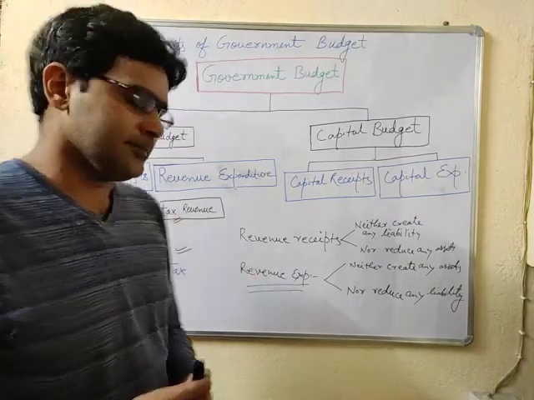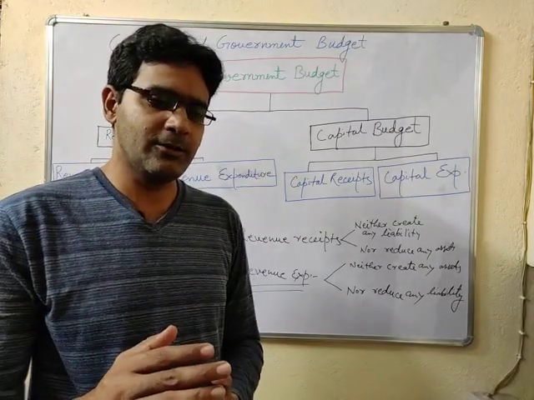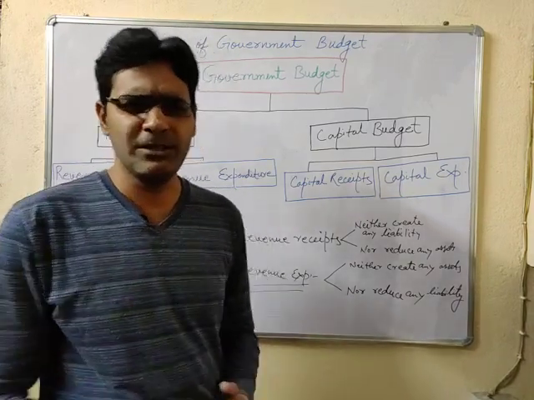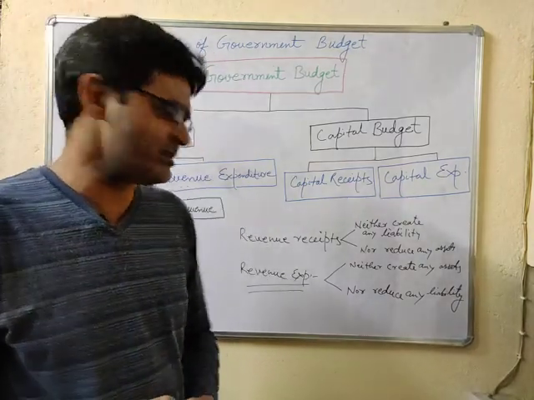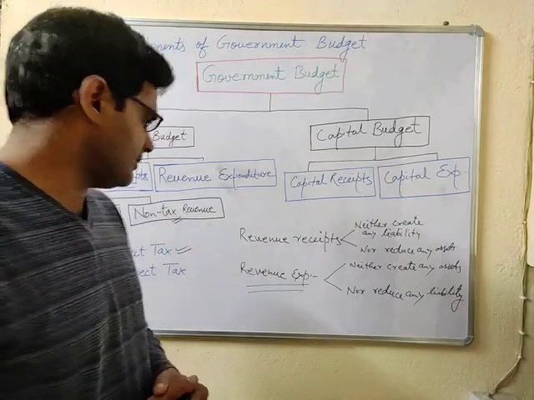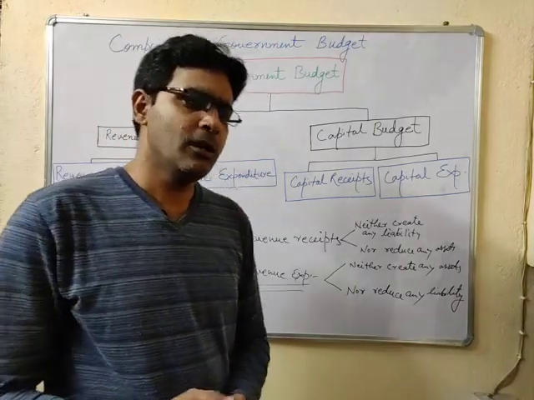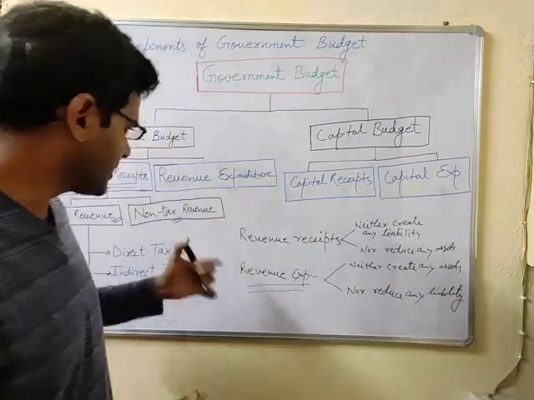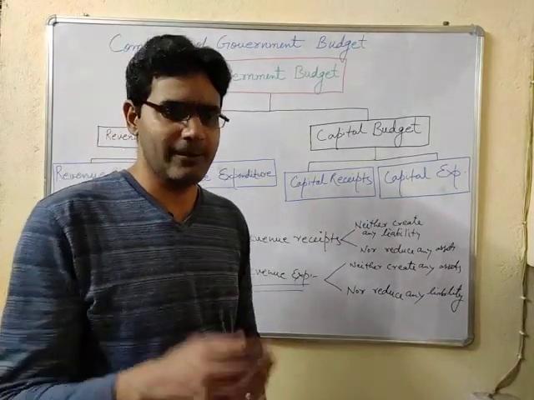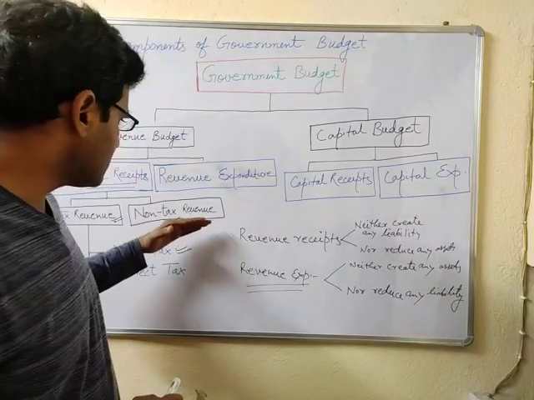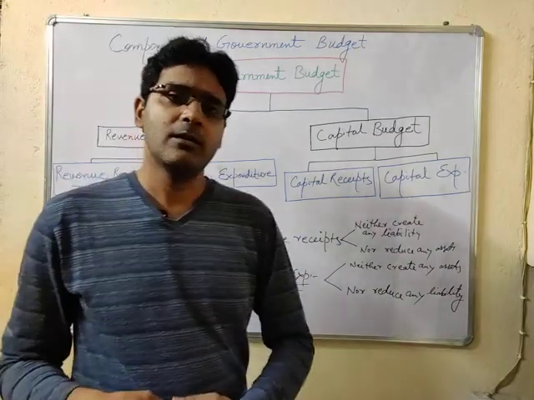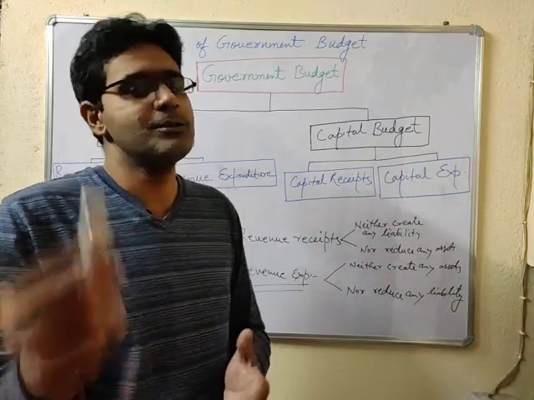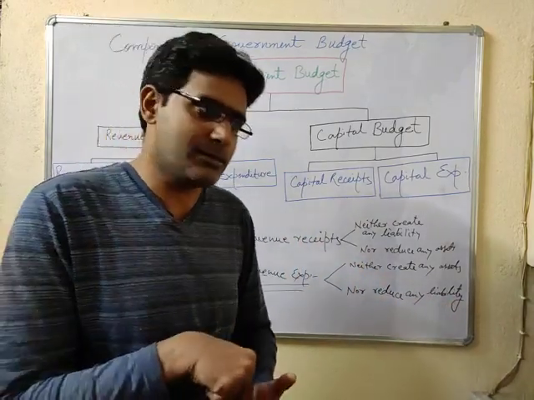And the expenditure on national defense, the government has to bear a lot of expenditure over its national defense. It is one of the major examples of revenue expenditure. And of course the salaries and the pensions paid by the government, and the subsidies which the government is paying. These are the kinds of expenditure which neither create any assets nor reduce any liabilities.